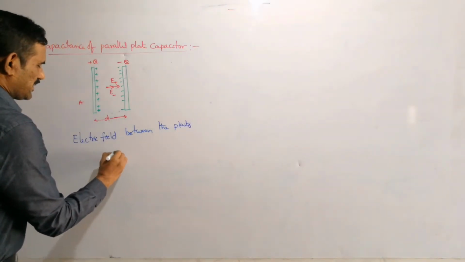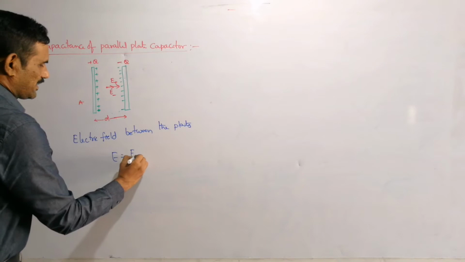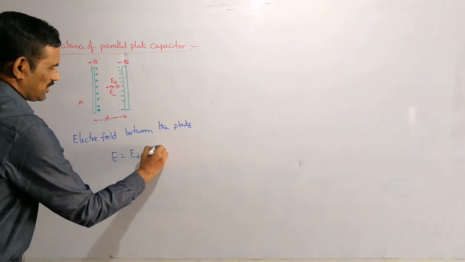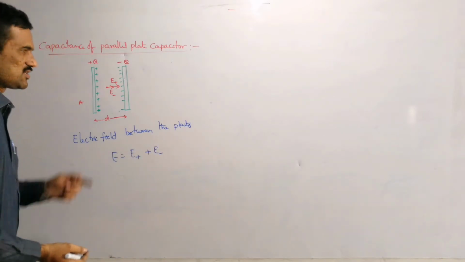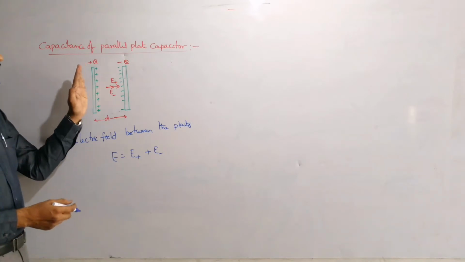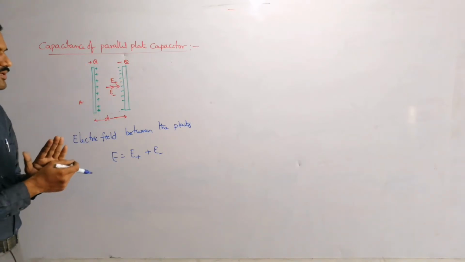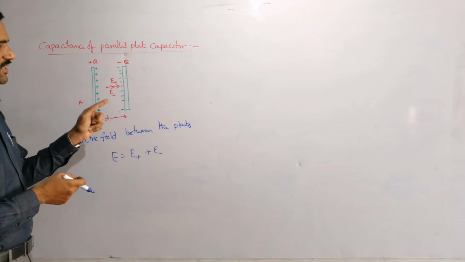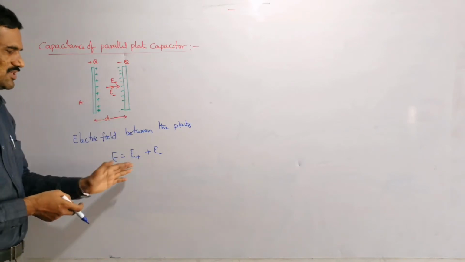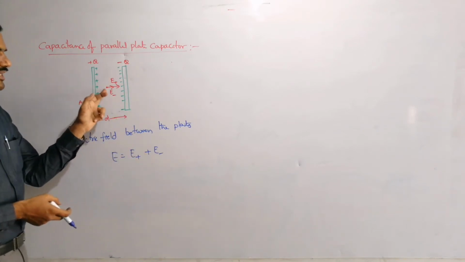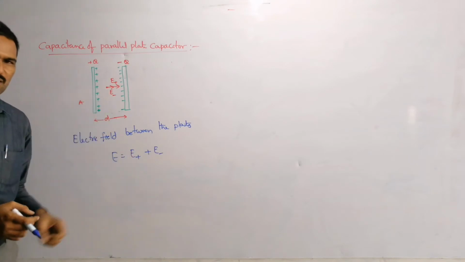So therefore this net electric field, what we can write is electric field due to positive charge plus electric field due to negative charge. Since both are in the same direction, the electric field due to this positive charge is away from the plate and electric field due to this negative charge is towards the plate. So that means they are in the same direction. To find the net electric field at this point, we are adding them.